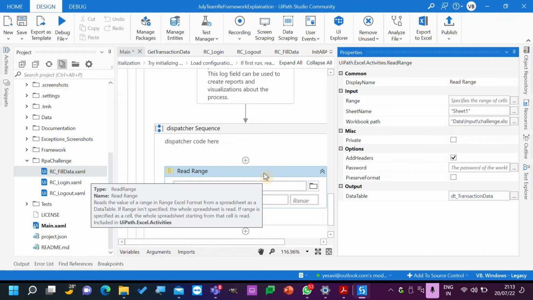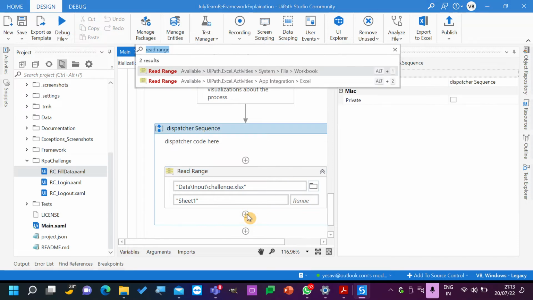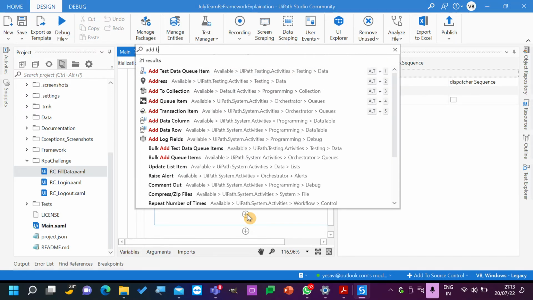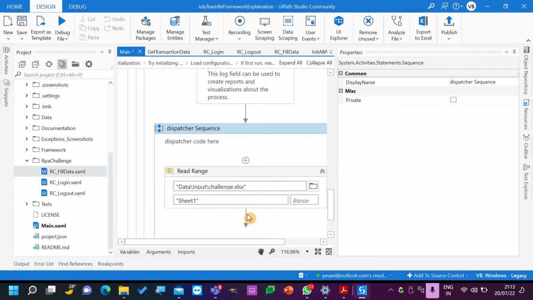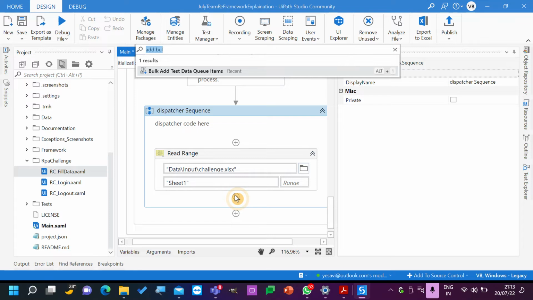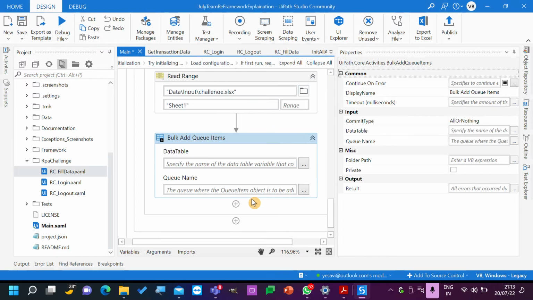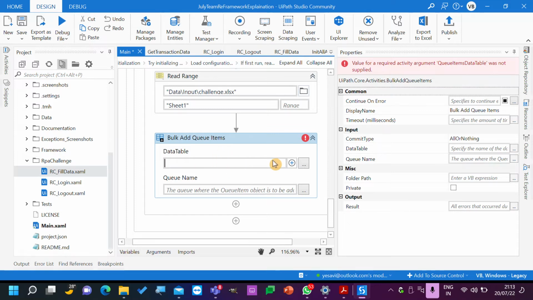The reason is this is our data where we are trying to work on. Understood? And now add bulk items, add bulk queue items. Okay, this is test item. Bulk add queue items. Let's add bulk add queue items. Bulk add queue items and data table. So what is the data table that goes in?